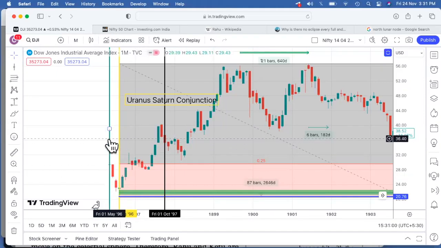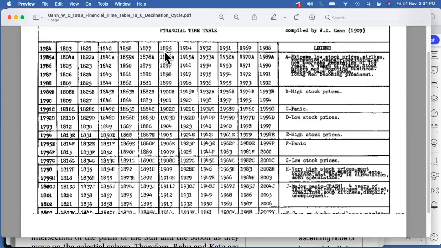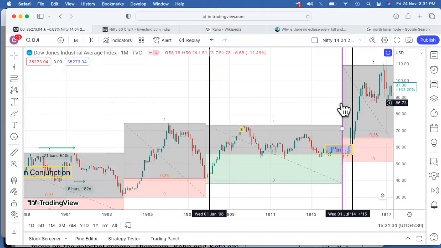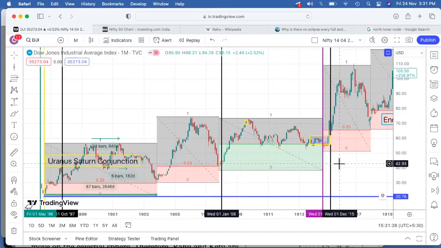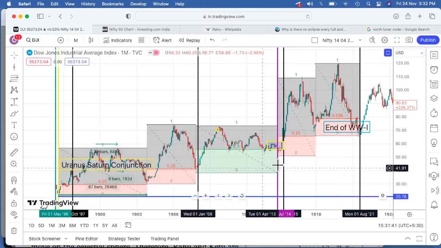From 1895 we go to the next date, which is probably 1914, because, as I told you, it is approximately an 18 to 19 year cycle. This purple line is 1914. So we get a low approximately as per the cycles.